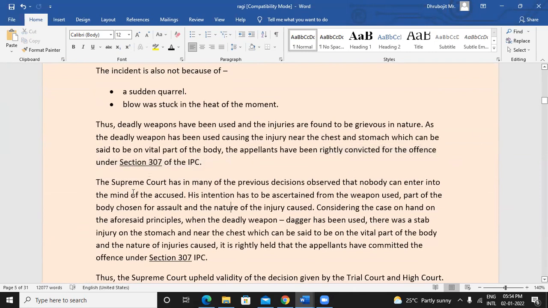Now, you must be remembering, right, that in IPC we discussed there are some stages of committing a crime. There were 4 stages. Who remembers the stages for commission of a crime?